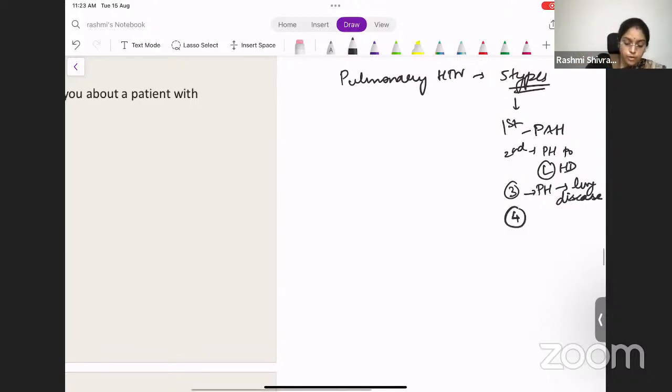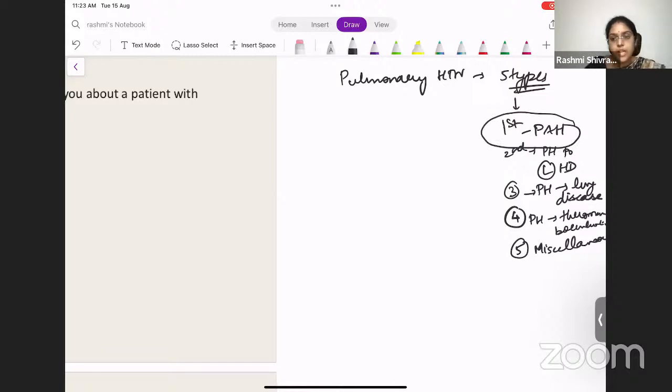Then the fourth one, pulmonary hypertension due to thromboembolic disease. So the patient has a pulmonary embolism, chronic pulmonary embolism, and the patient develops pulmonary hypertension. So that is pulmonary hypertension type 4. And type 5 will be miscellaneous causes. This is not very important. You must remember that the first one is pulmonary arterial hypertension.